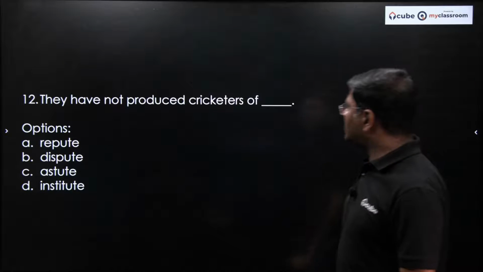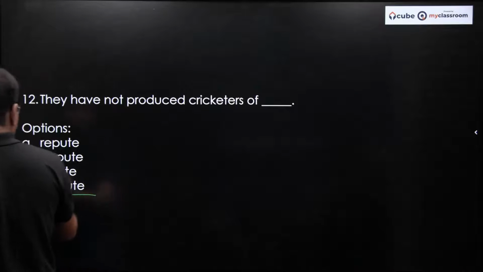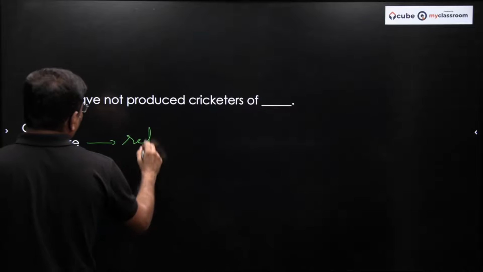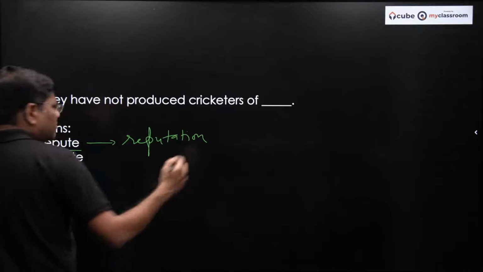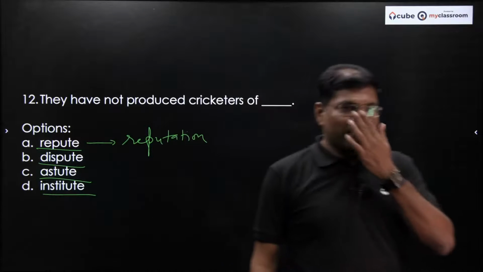They have not produced cricketers of dash. Of what? Institute, astute, or dispute, or repute. Repute comes from reputation. What is reputation? It has no other meaning, it is a name, correct.